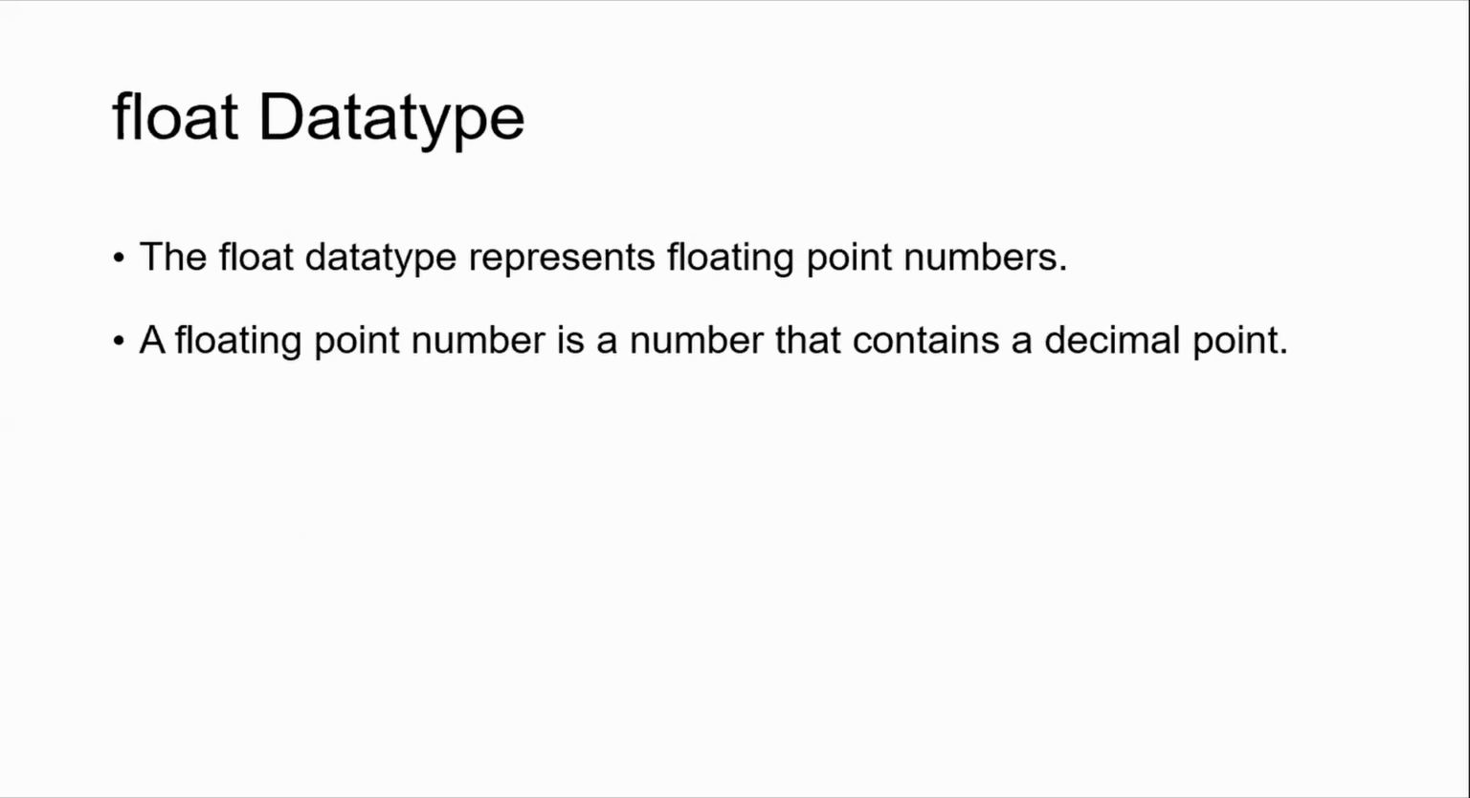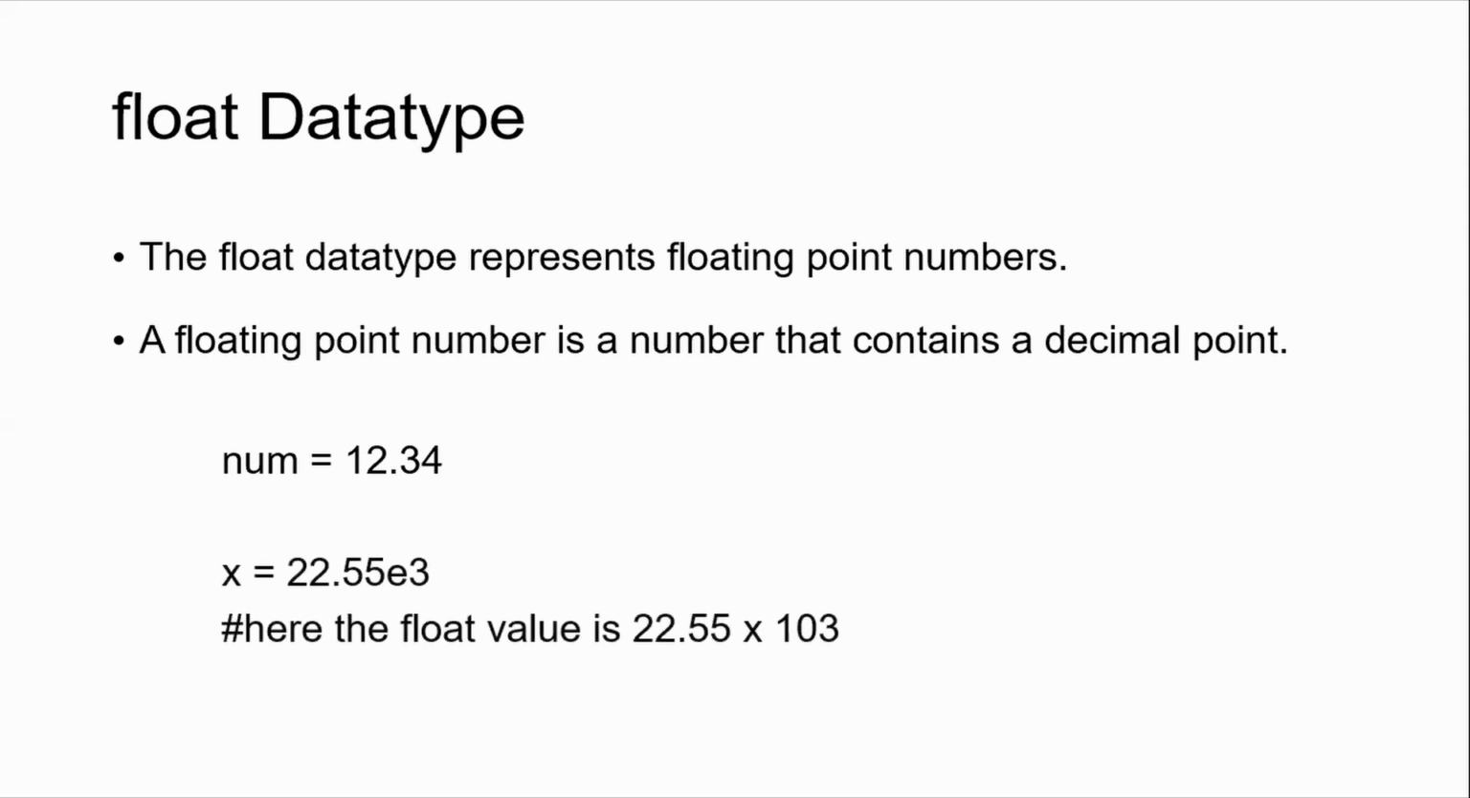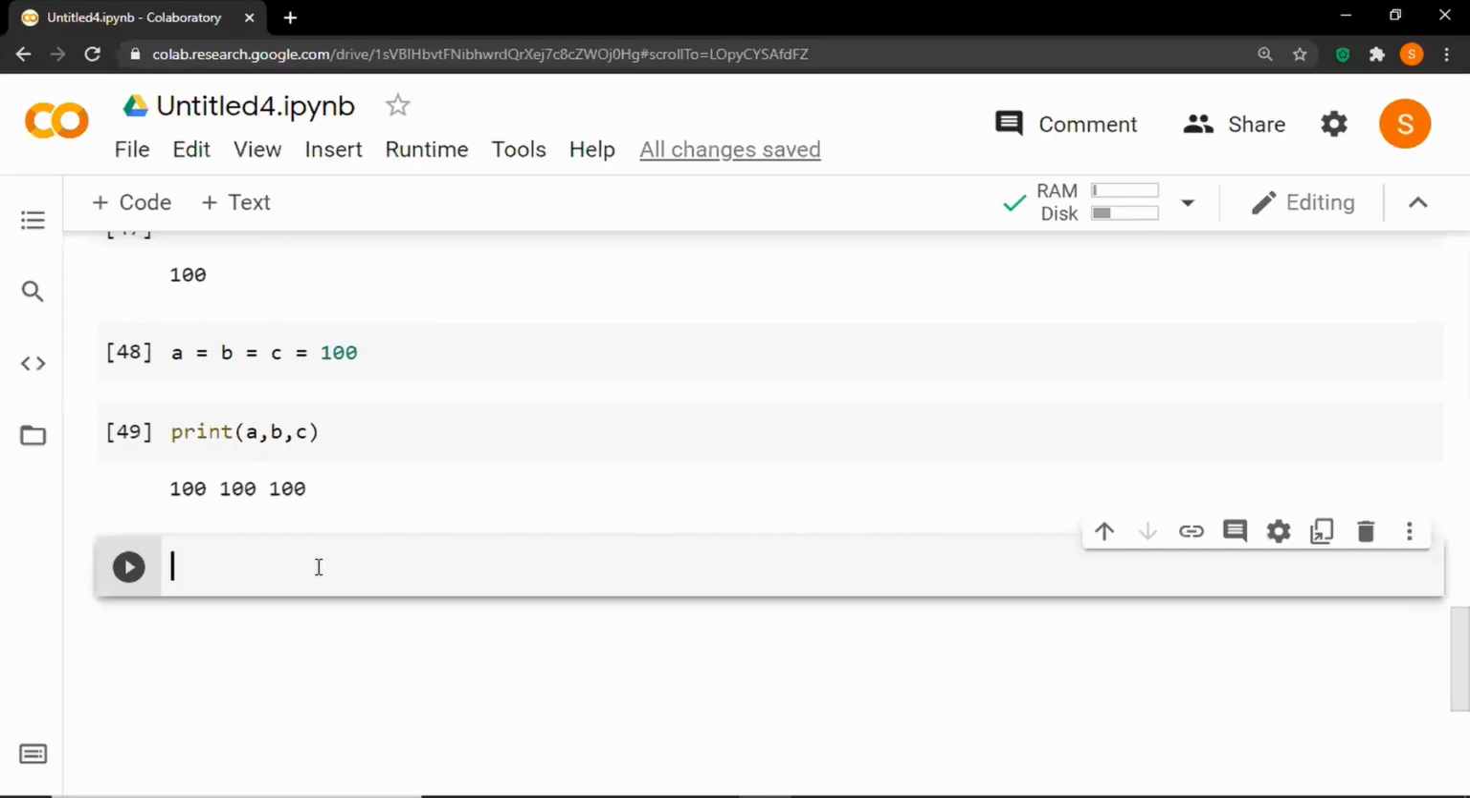Second is the float data type. The float data type represents floating point numbers. A floating point number is a number that contains a decimal point. So let's say num is equal to 12.34, x is equal to 22.55e3. So here the float value is 22.55 into 10 raised to 3. So let's see an example. So let's declare some variables.